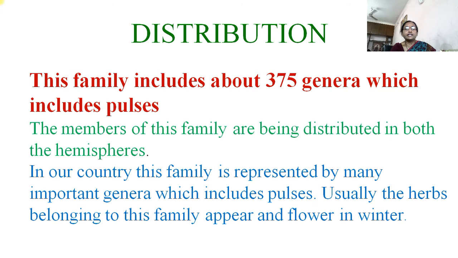Then distribution: this family includes about 375 genera, as I told earlier, which include pulses. The members of this family are distributed in both hemispheres. In our country, the family is represented by many important genera which include pulses. Usually the herbs belonging to the family appear and flower in winter. Most of the plants appear and flower in the winter season.